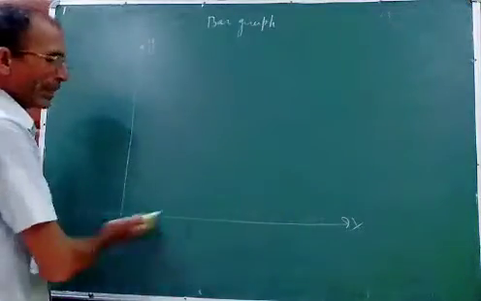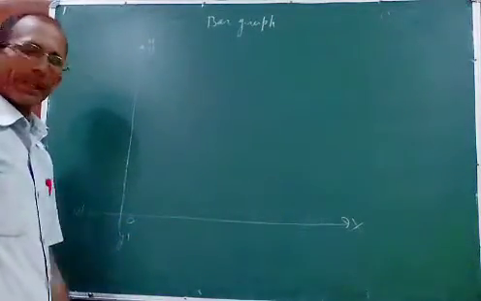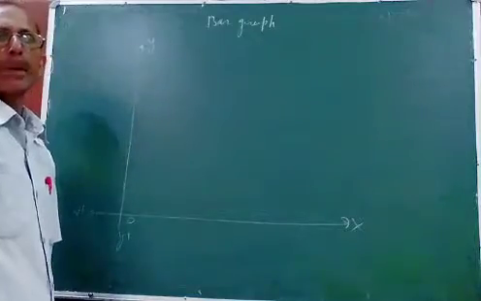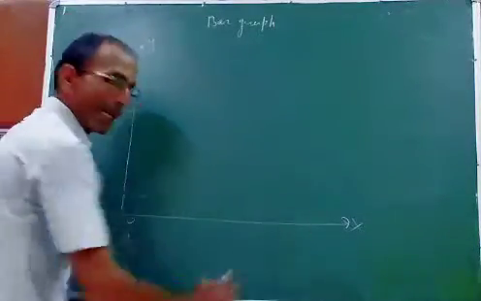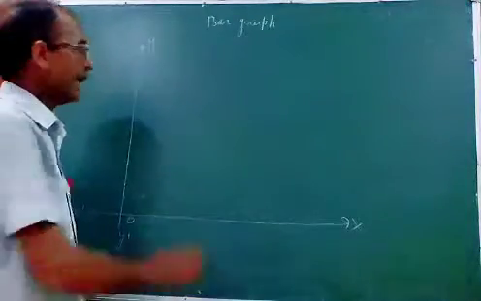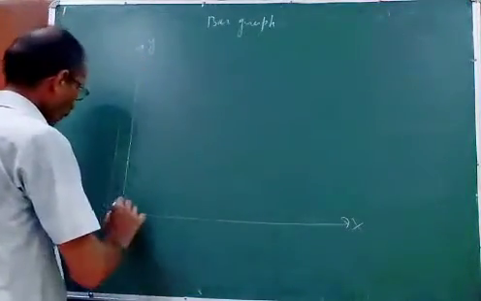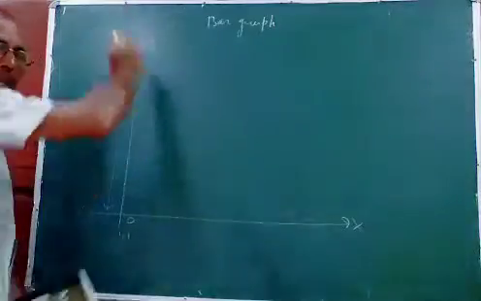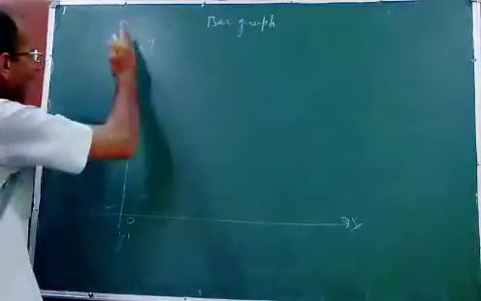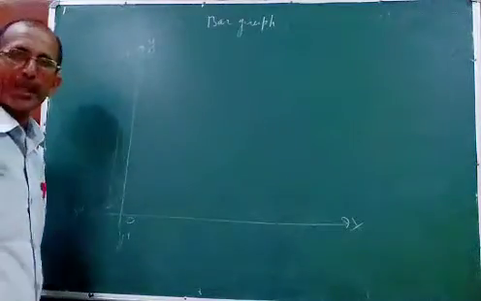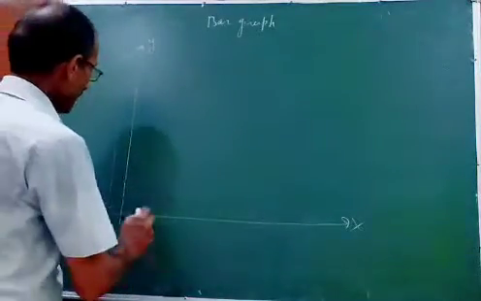So these are intersecting perpendicular axes. This is the horizontal line and this is the vertical line. Vertical means standing, horizontal means lying. So this is horizontal and this is vertical. Understood?